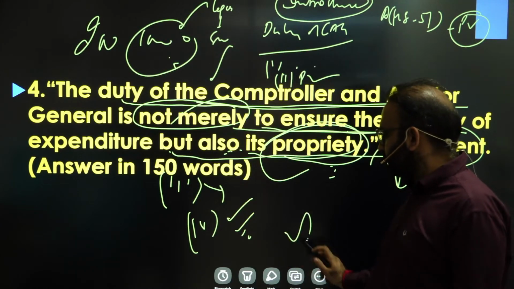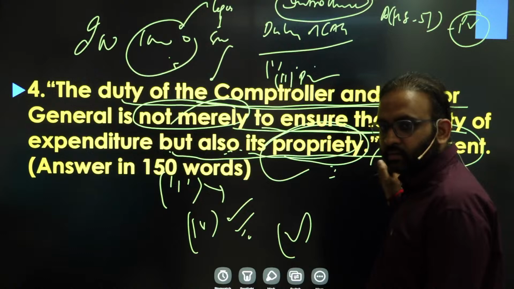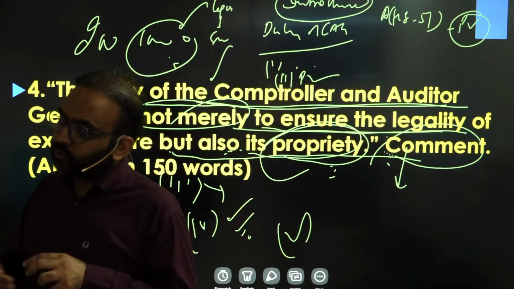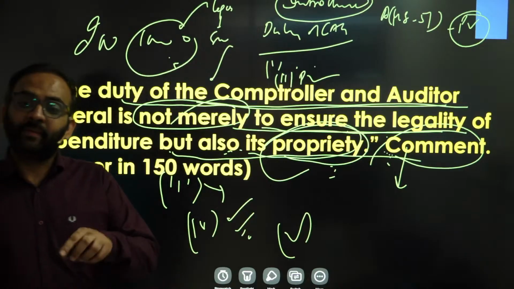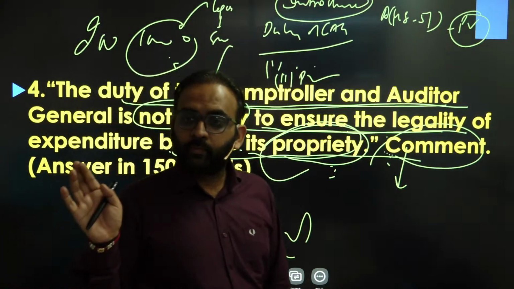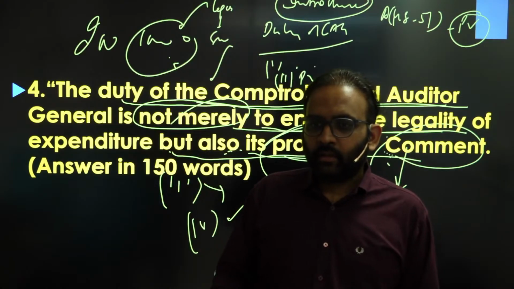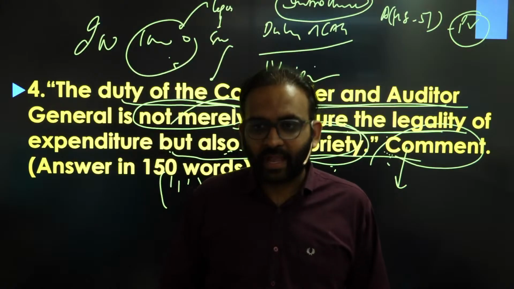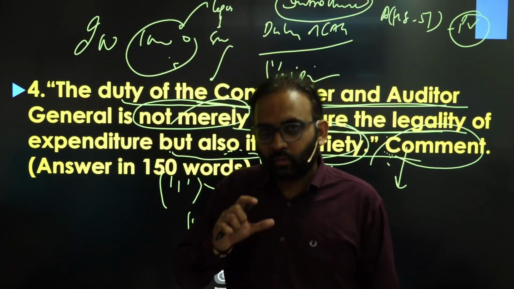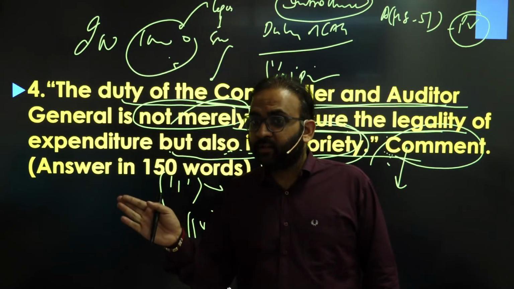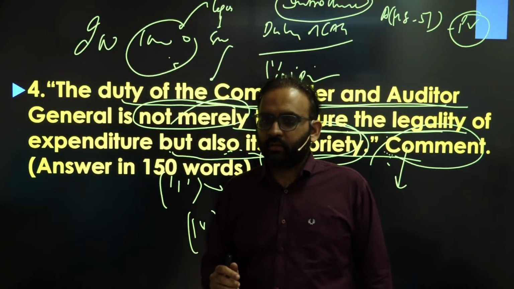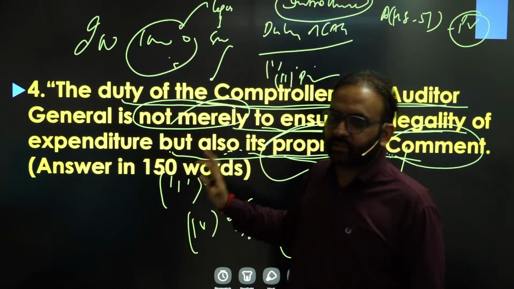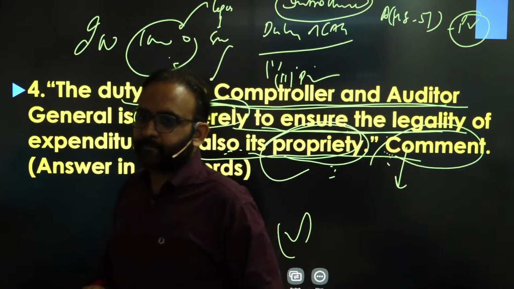Then in conclusion, what you have to write is your opinion on this matter, right? So your opinion could be like, yes, CAG should be constitutionally mandated to do propriety audit, and it will resolve the ambiguity in CAG's role or CAG's duty, right? So it's opinion complemented with suggestion, right? You get the point? So that's how you will write this answer. Clear?